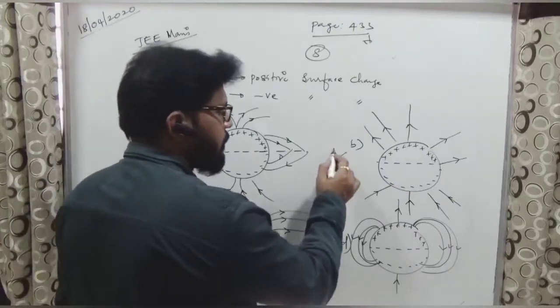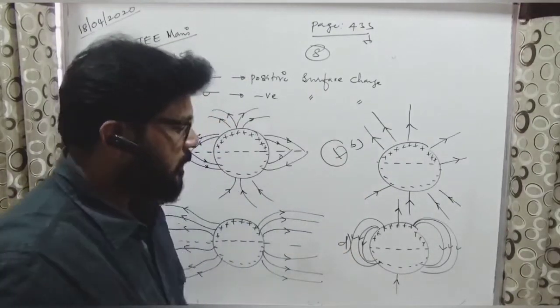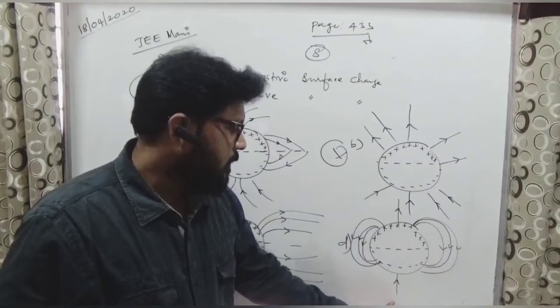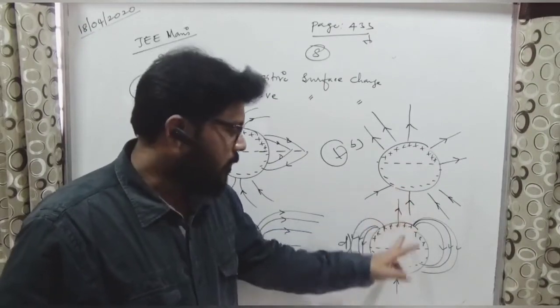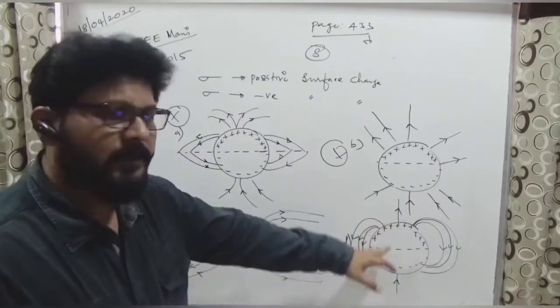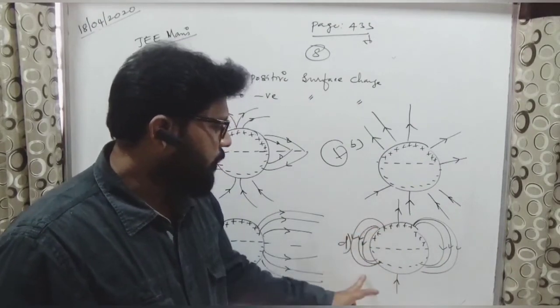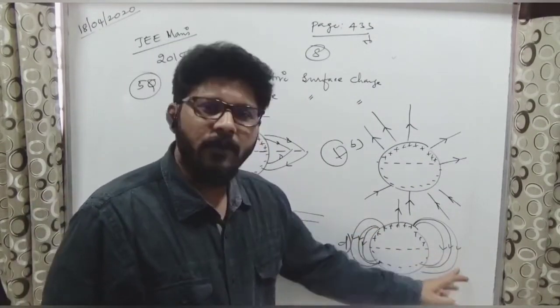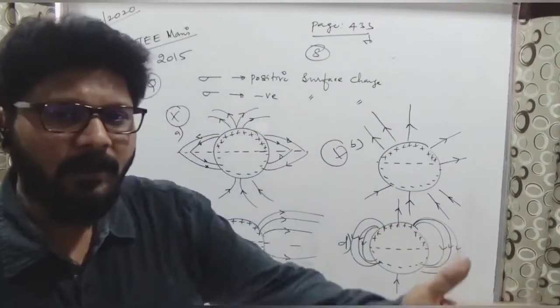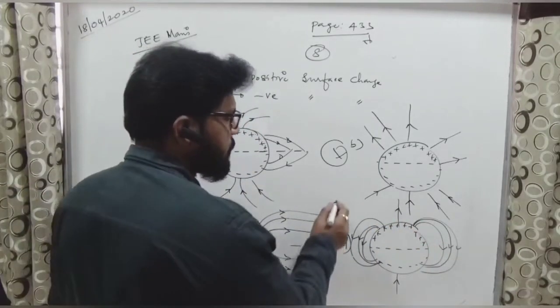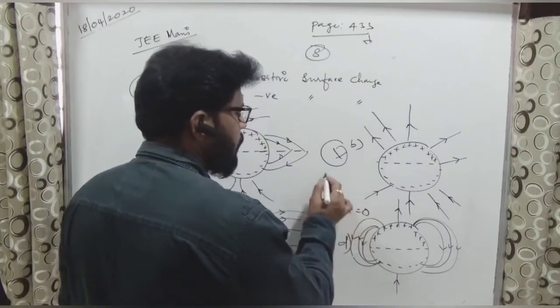Okay. What is left? Only one is left. Here one electric line is there. You can see they're entering and leaving, but they're not passing through this one. That is one of the thing we can say. One property is satisfied. And here, if you take 1, 2, 3, 1, 2, 3, all are closed. If you see from a longer distance, the net charge on it is 0. From far view,